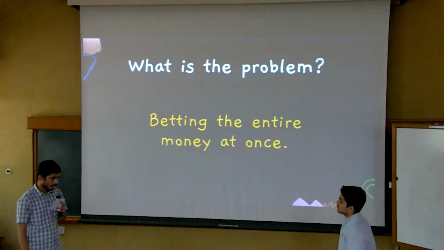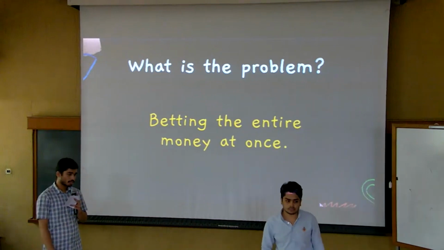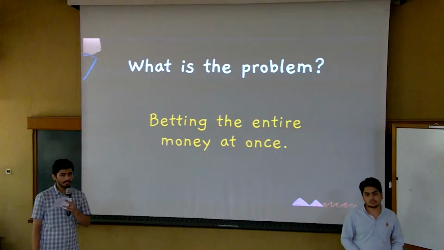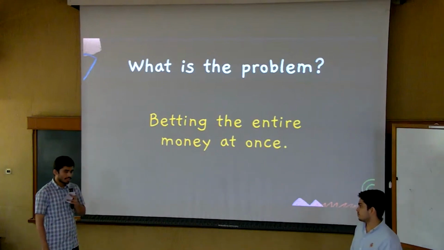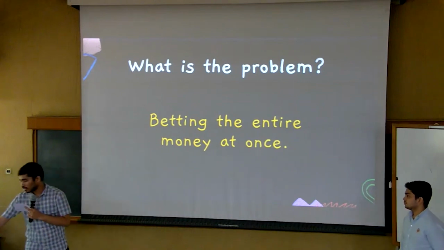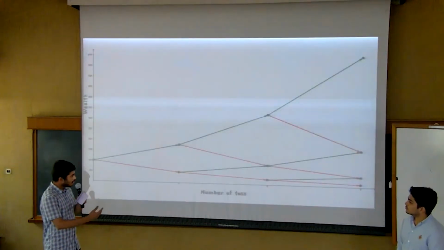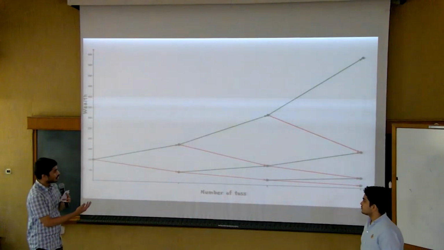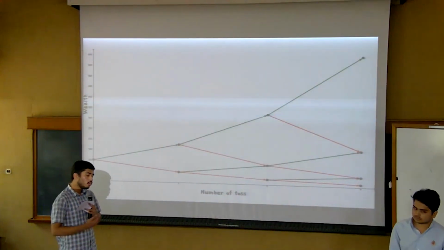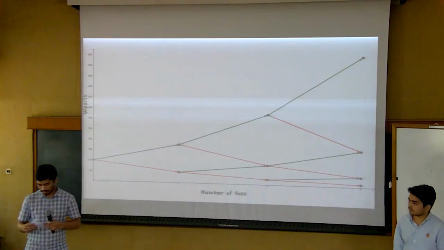So we saw that even though the average amount was much more than what we began with, most people end up losing their money. So what went wrong there? The main problem is that in every turn we bet the entire amount of money, because of which we can intuitively see that as we lose money, we can gain less and less with every win. But as we win money, we can lose more and more with every loss.